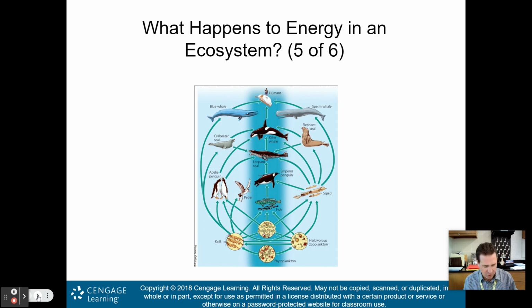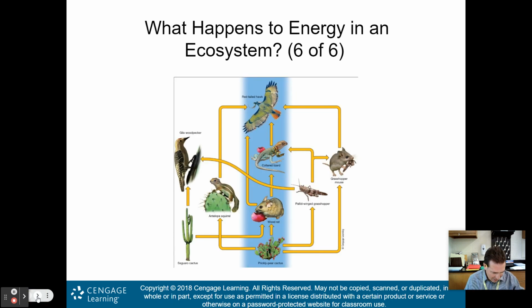All right, just a couple of pictures for you here. This is a simplified food web in the southern hemisphere. Again, just looking at here we have fish, right? The fish eat the krill and the zooplankton, right? The penguin will eat the fish. The leopard seal will eat the penguin, et cetera, et cetera. Again, so you can look at that. That is a food chain.